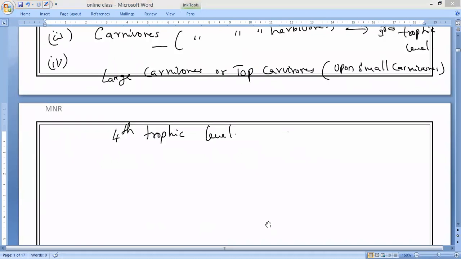The various steps in a food chain at which the transfer of food takes place are called trophic levels.